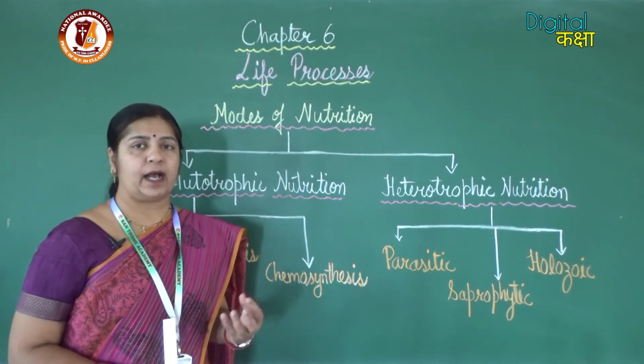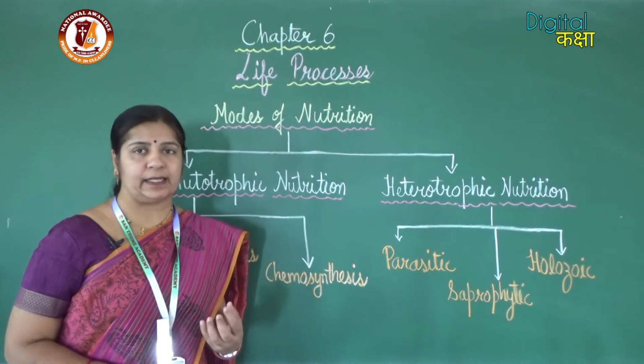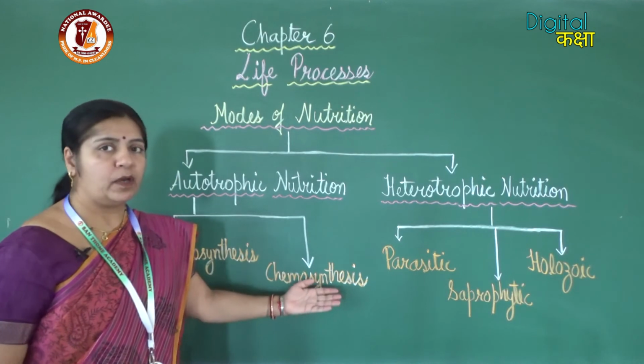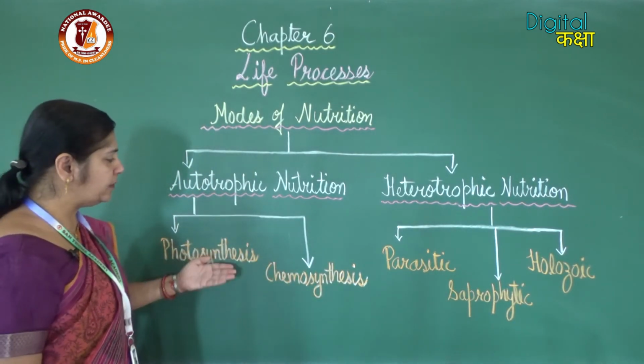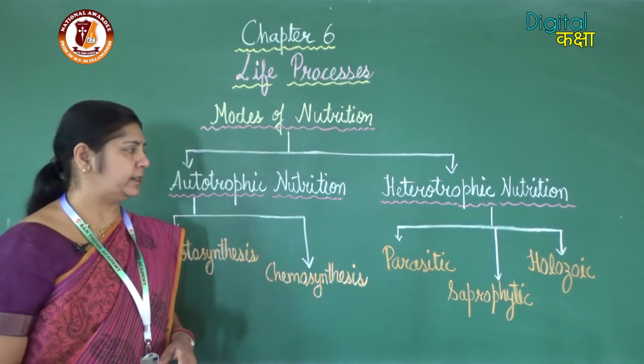These bacteria use iron, sulfur, etc. That is, they use chemicals to derive their nutrition. So this is chemosynthesis. So autotrophic nutrition is of two types: photosynthesis and chemosynthesis.